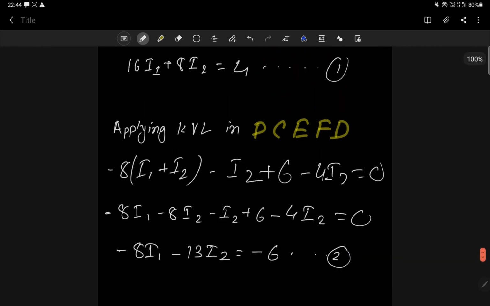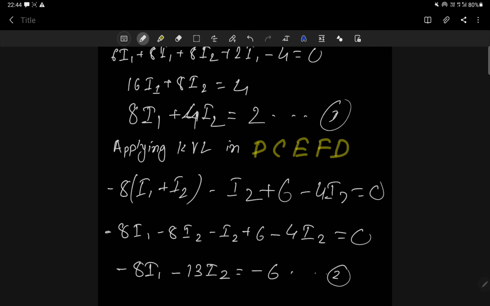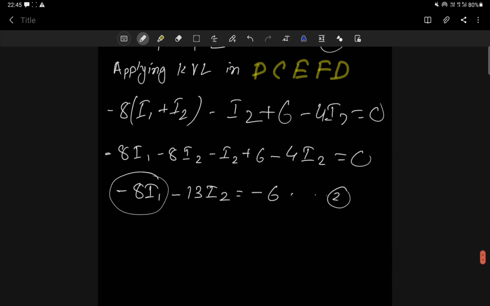So let me see equation number 1. How can I add? Okay, let me do one thing. This is not in the right form for equation number 1, so let me divide equation number 1 by 2. Then I can write 8 I1 plus 4 I2 is equal to 4 by 2, that means 2. So this is our equation number 1. Why did I do that? Because here I can see minus 8 I1, and if I divide this one by 2, then I will get plus 8 I1. So if I add these two, easily 8 I1 and minus 8 I1 will cancel.